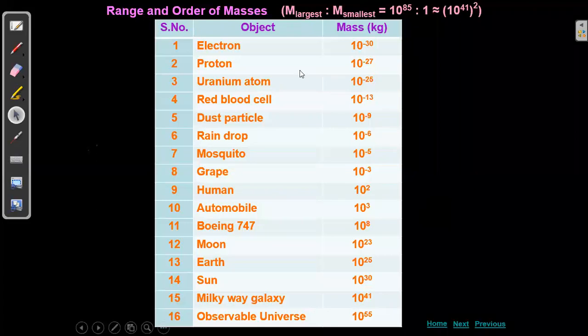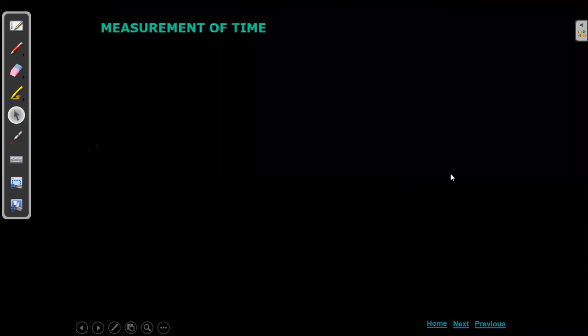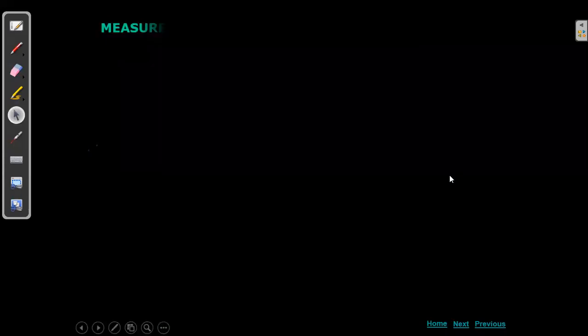Clear, no? So different things, small mass, what is having the smallest mass, the biggest mass, and that. I'll show you length, how it will be, in a video. You will have more clarity. In the next class, I'll show you. It is clear now for everyone. I'm continuing with the measurement of time. You can ask if anyone has doubt.